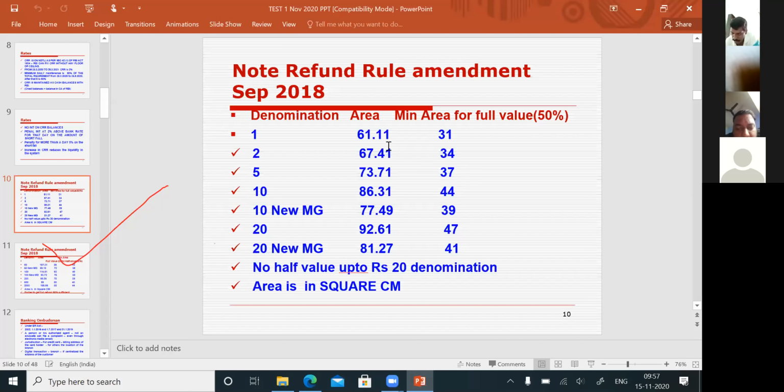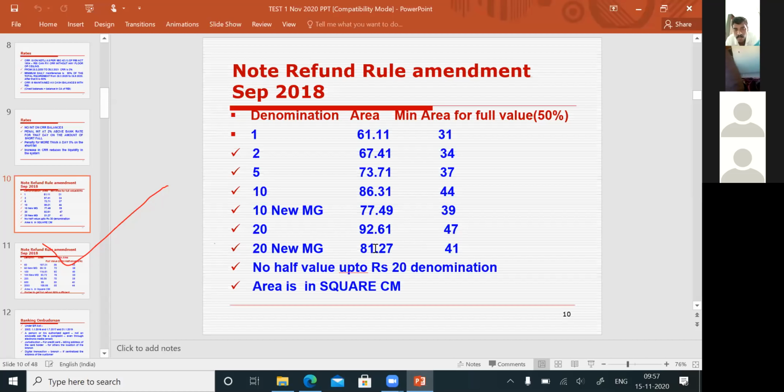Now, this is the full area. To get a full refund, suppose a person is giving you an old 20 rupees mutilated note. The area of the 20 rupees note is 92.61 square centimeters. To get a full refund, a piece of that mutilated note should be at least 50% of it, that is 47 square centimeters.